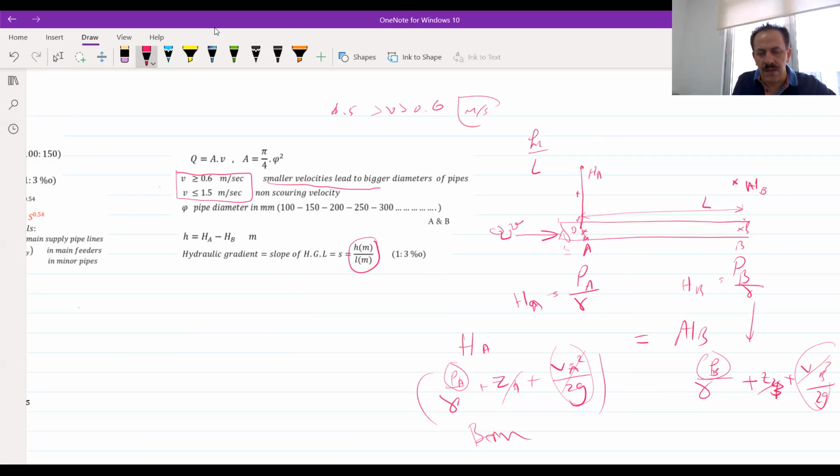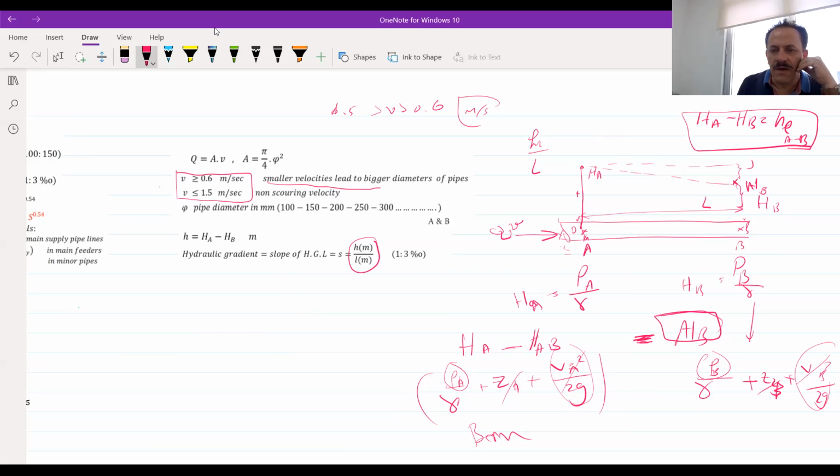But because there will be head losses, the head at A minus the head loss from A to B gives you the head at B. If I draw this, this is the head at point B and this is the head at point A. The difference between the two heads, the two energies, HA minus HB, gives you the head loss, HL, between A and B.